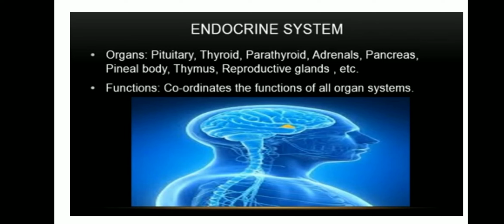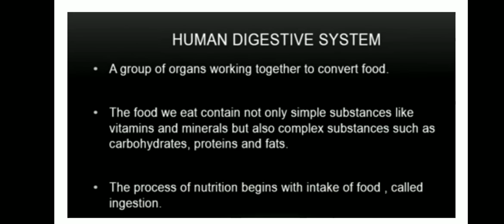Now let's move on to know in detail about the digestive system. A group of organs working together to convert food into energy. The food we eat contains not only simple substances like vitamins and minerals, but also complex substances such as carbohydrates, proteins and fat. The process of nutrition begins with intake of food. This is called ingestion. So this ingestion is an important word. We intake food, right? That is called ingestion.